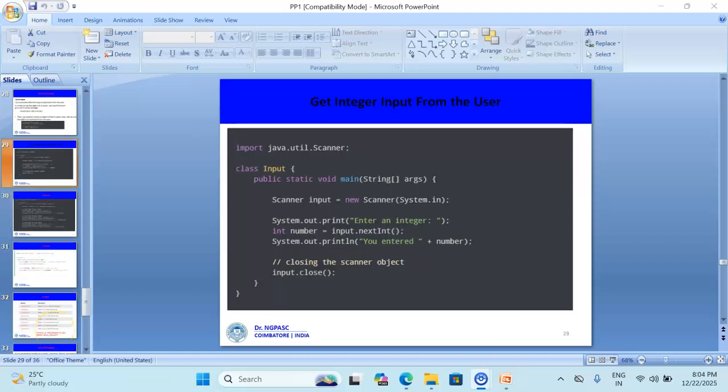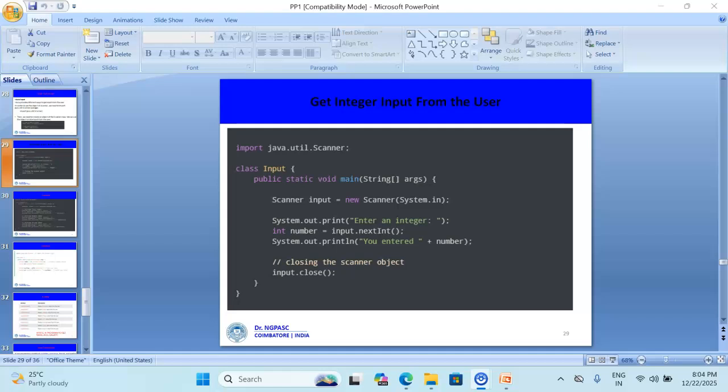This is sample code for getting input from the user. First, we need to import the package, that is java.util.Scanner. Then inside the class, that is inside the main method, we need to create an object for the Scanner class, that is Scanner input is equal to new Scanner(System.in).